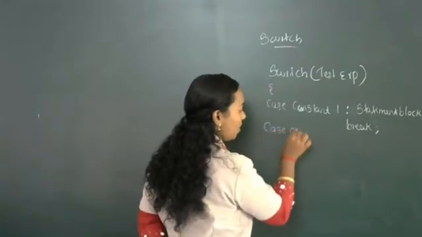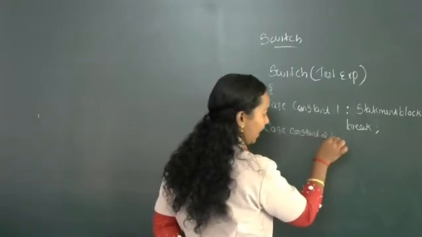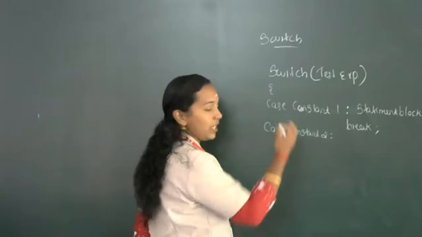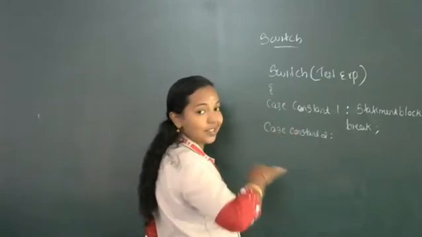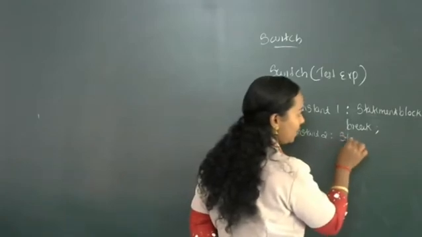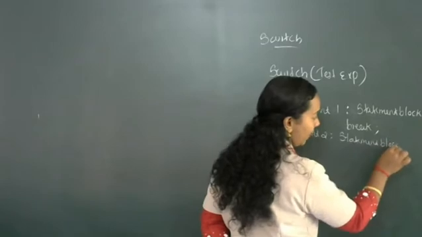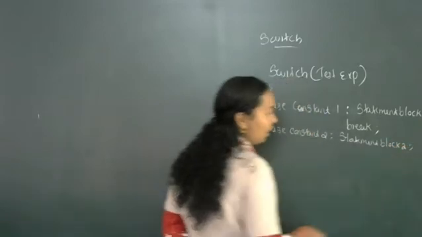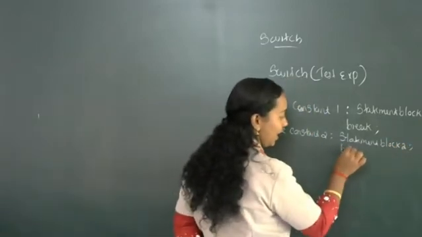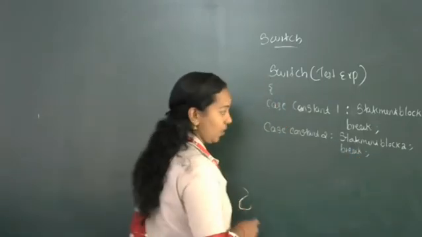Then case constant 2, again with a colon. If the first case constant is not matching, then it will go to the second one. Then statement block 2 will execute. Then after that the break statement.